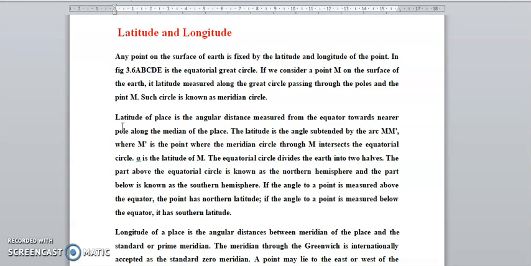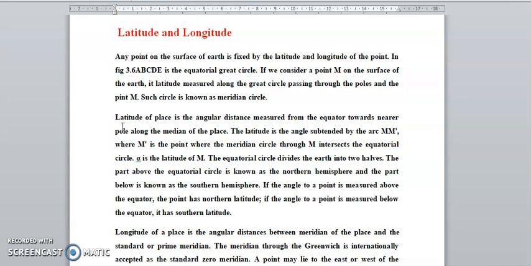The equatorial circle divides the Earth into two halves. The part above the equatorial circle is known as the northern hemisphere, and the part below the equatorial circle is the southern hemisphere.